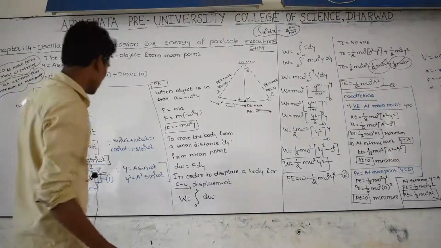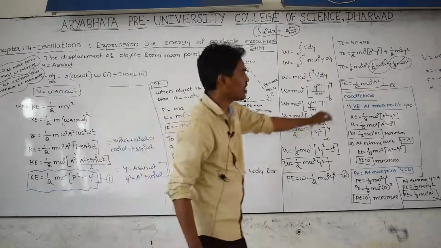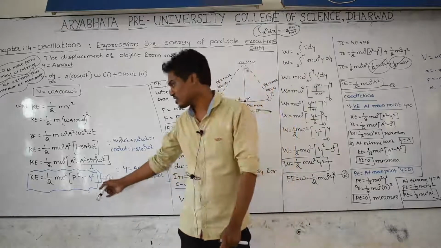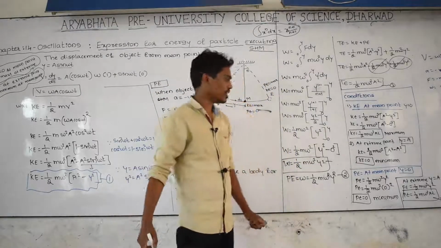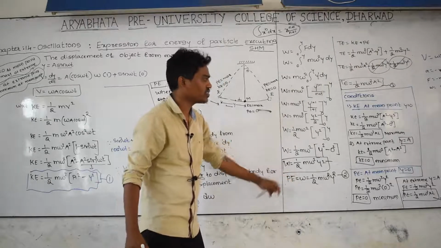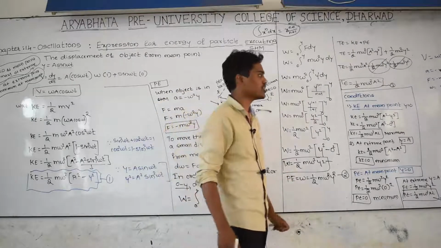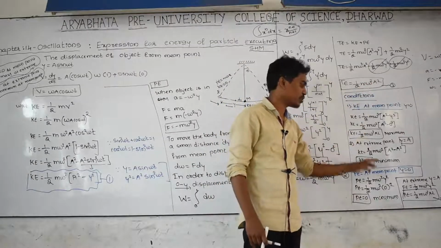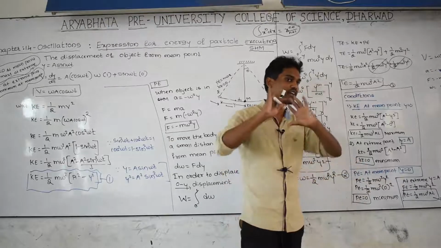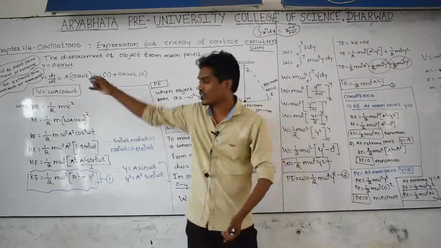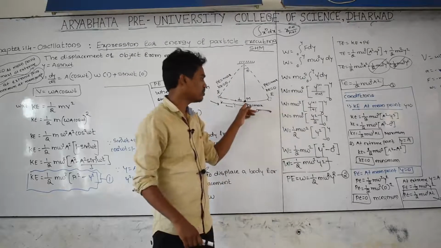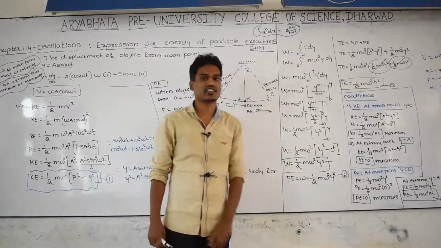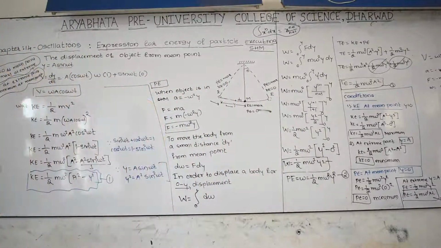And also remember the kinetic energy equation, potential energy equation, and total energy equation. Whenever the object is in motion, its kinetic energy can be found by using this equation. Its potential energy can be found by using this equation, and total energy, that is the sum of kinetic and potential, can be found by using this equation. And the conditions of kinetic energy and potential energy in simple harmonic motion have to be remembered. I have written them down here. At mean point kinetic energy is maximum, potential energy is 0, but at extreme point potential energy is maximum and kinetic energy is equal to 0. Please note this down, it is very important for your theory exam.